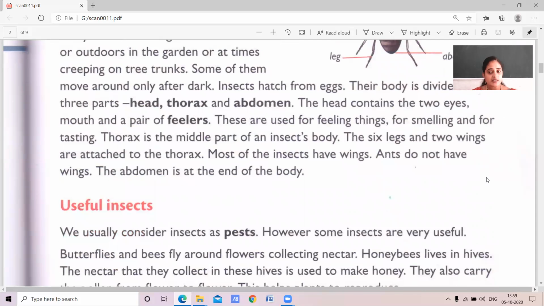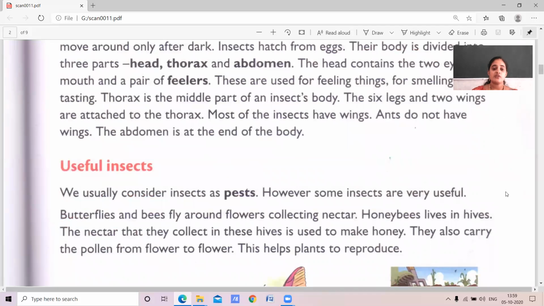Are the insects useful to us? Let's read. Useful insects. We usually consider insects as pests. However, some insects are useful. How are they useful? Let's study.